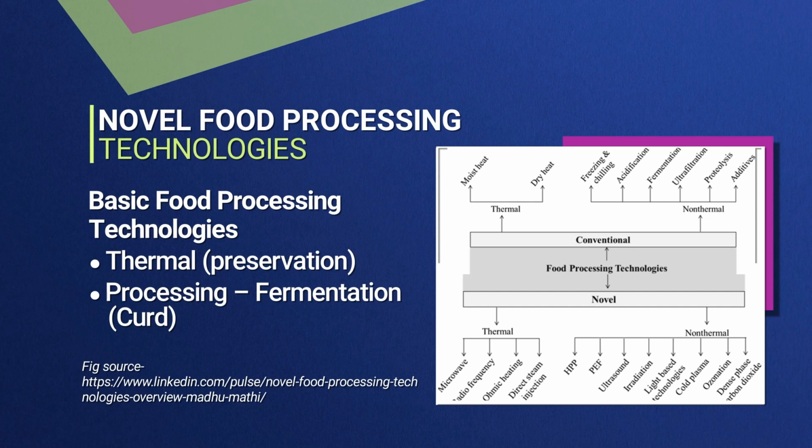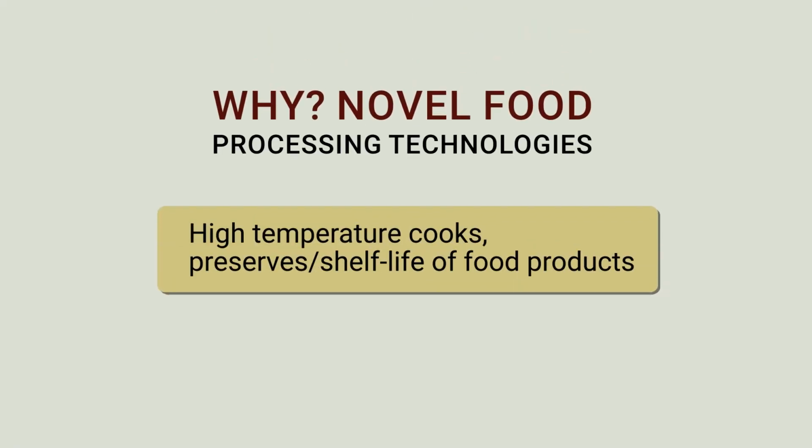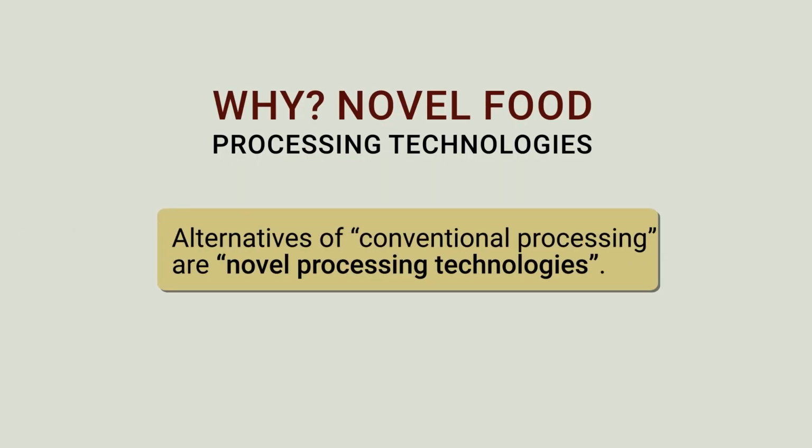Otherwise, you would have also seen some other processes, low temperature applications, fermentation of food products like curd. So the point here is that food processing is aimed at preservation and also at preparation of the products. So there is processing, and there is preservation. And novel food processing is, in a way, an alternative to the conventional processing.